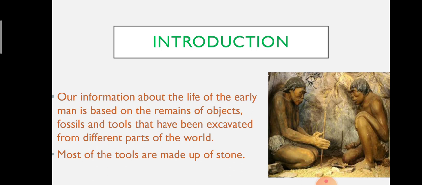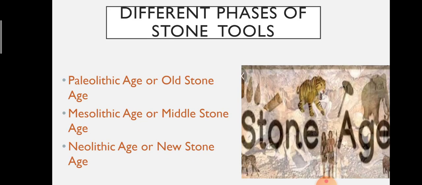The period when stone tools were used is known as the Stone Age. It is divided into three main phases. The life of early man is divided into three phases on the basis of using stone tools. The first is the Paleolithic Age or Old Stone Age. The second is the Mesolithic Age or Middle Stone Age. And the third is the Neolithic Age or New Stone Age.